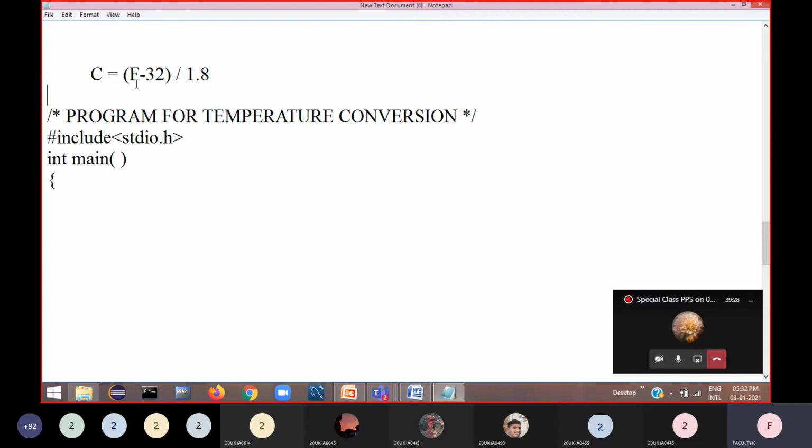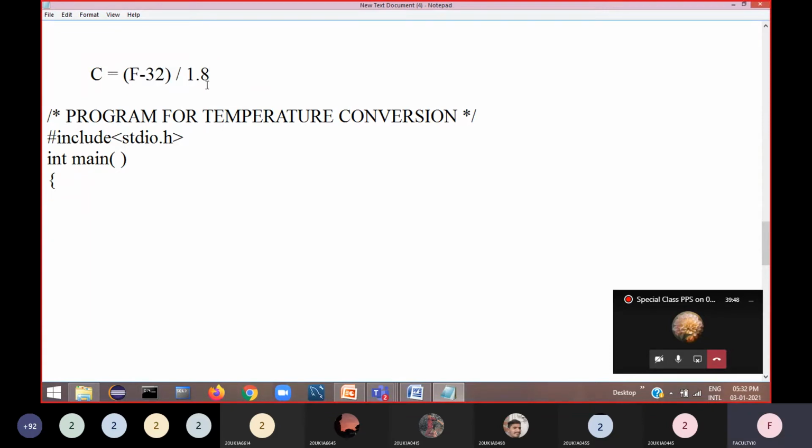Once you know this formula, now you can write an equivalent statement in C programming for this. What you require here is the Fahrenheit temperature to be known. If you know the Fahrenheit temperature, then you can get the equivalent Celsius by using this formula.